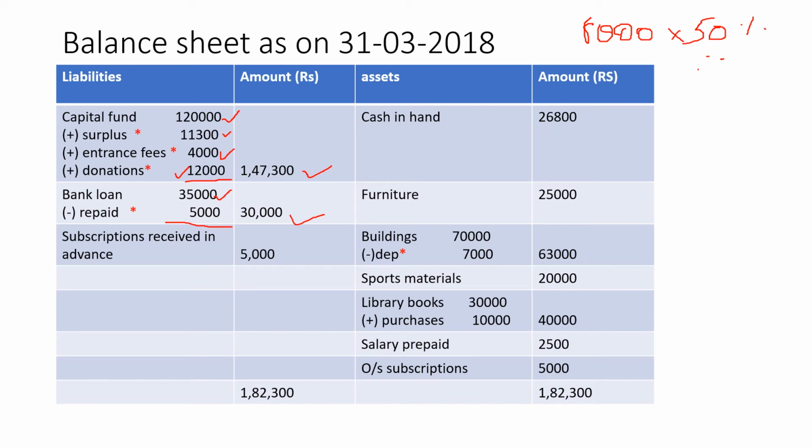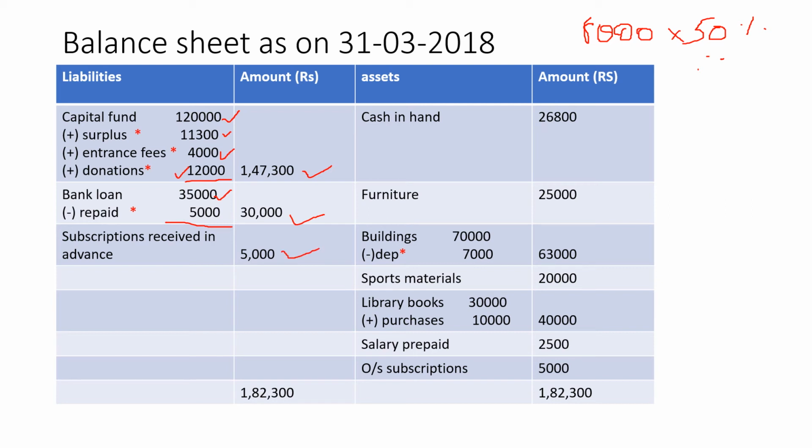Then if you have any income which is received in advance, if you see in the receipt column alli subscriptions alli 2 years are given. 17-18 is 45,000 and 18-19 which is the next year 5,000. So next year na subscription anna ivagle receive ಮಾಡ್ಕೊಂಡ್ರೆ it is a liability, right? So in the liability side we write subscriptions received in advance 5,000.